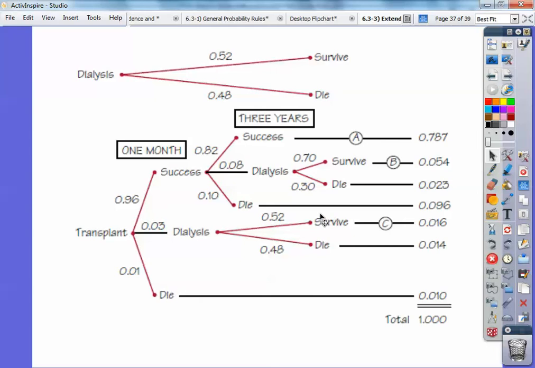They die. Okay, and then of these 96%, 3% had to go back to dialysis, and then those guys have the 52-48 success rate. And then of those people that got the transplant, that 1% died right there. Okay, does that make sense? That's all given in that word problem right there. All right, and that's it.